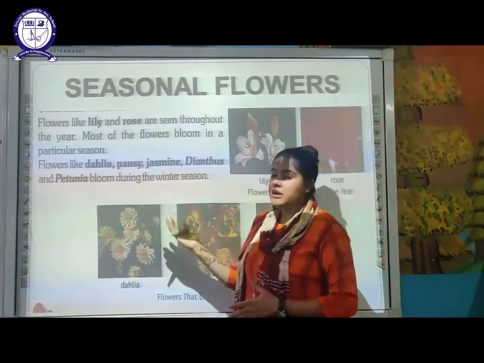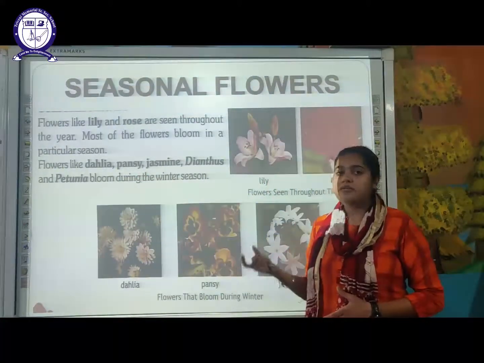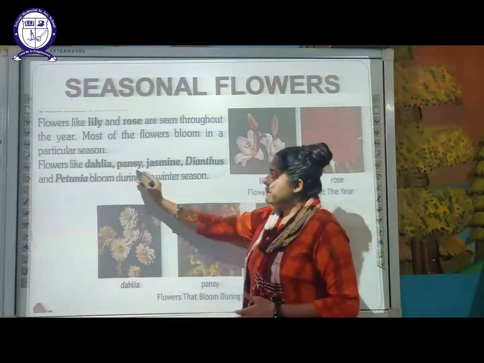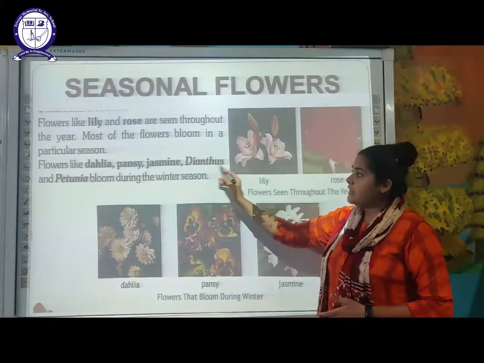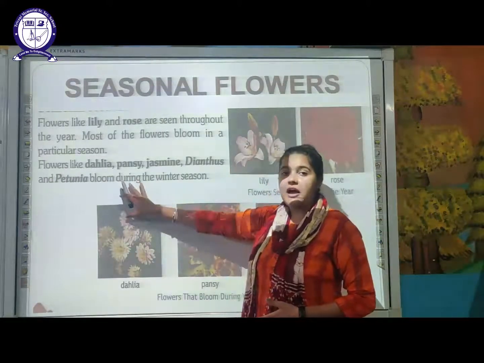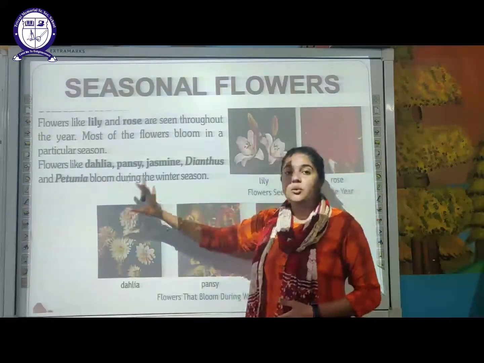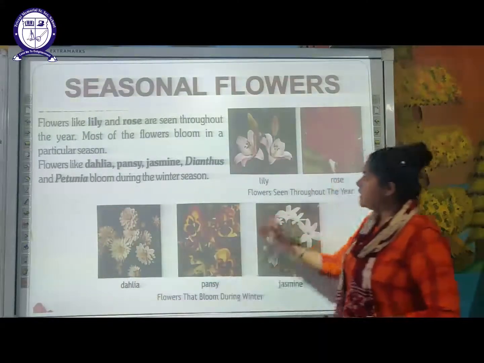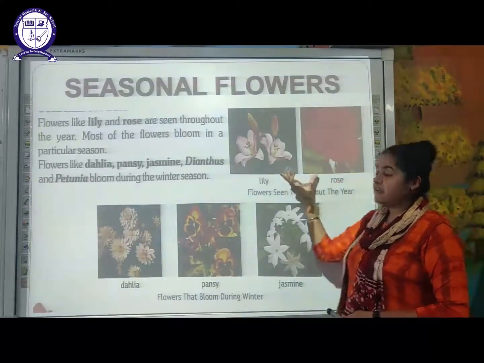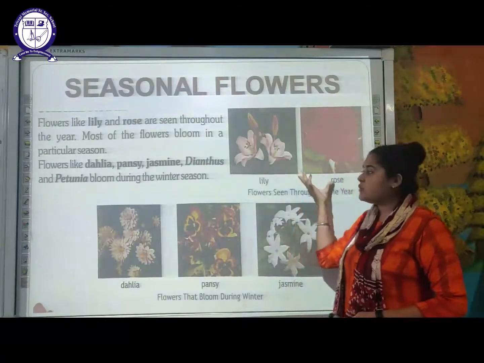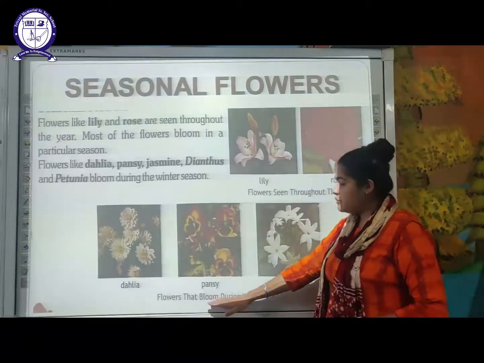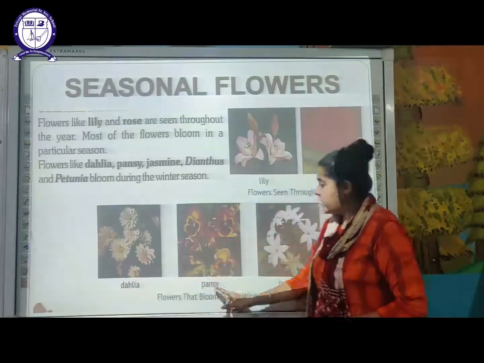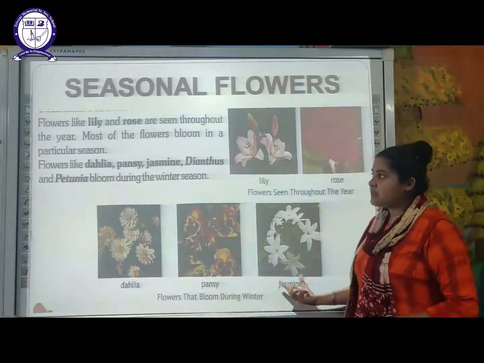First of all, we will discuss examples of flowers which bloom in the winter season. Flowers like dahlia, pansy, jasmine, dianthus and petunia, these particular flowers you can only find in the winter season. As you can see here, this is a lily and rose. These are very common and you can find them throughout the year. Then there are others which bloom only during the winter season. You can see here, this is dahlia, the pansy and the jasmine flower.